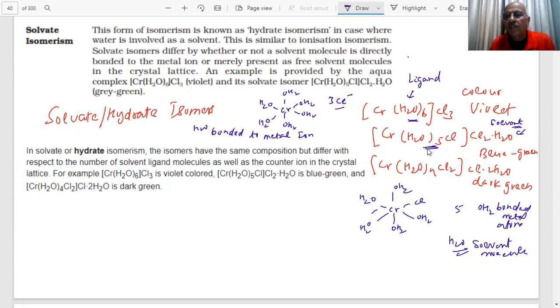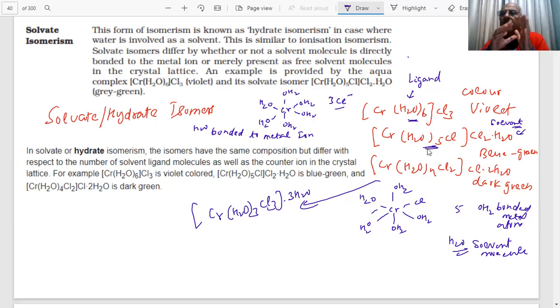What do we call them? Solvate or hydrate. So there is one more possibility. How many hydrate isomers are possible? I can write one more. That will be [Cr(H2O)3Cl3]·3H2O. It is also possible. What has happened? This water which was bonded to the metal has now become the solvent molecule. So that solvent is directly bonded to the metal, and then these are different compounds. They have different colors, students. These are called solvate isomers.